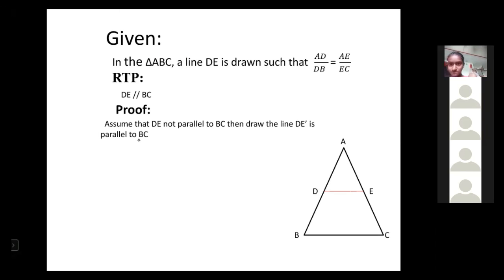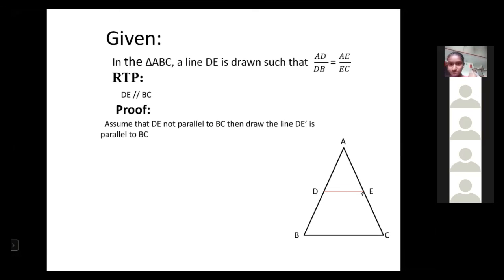Now I am adopting indirect proof to prove this converse of the Thales theorem. Assume that DE is not parallel to BC. Here it is given that DE is parallel to BC. We have to prove that DE is parallel to BC.